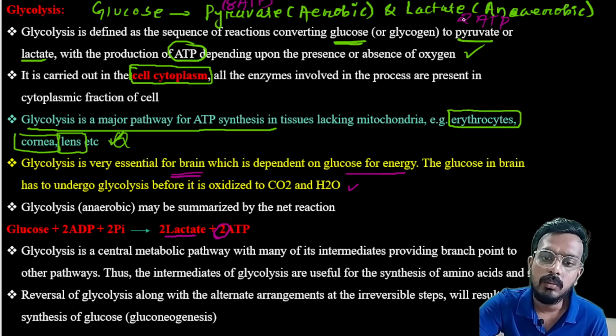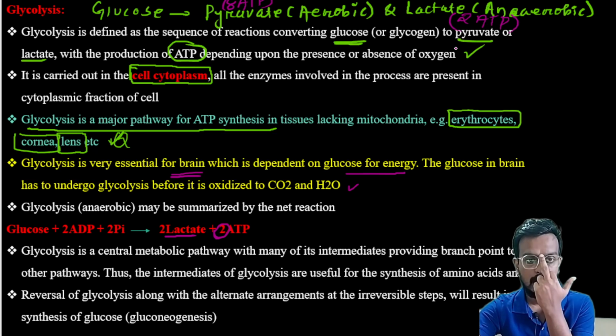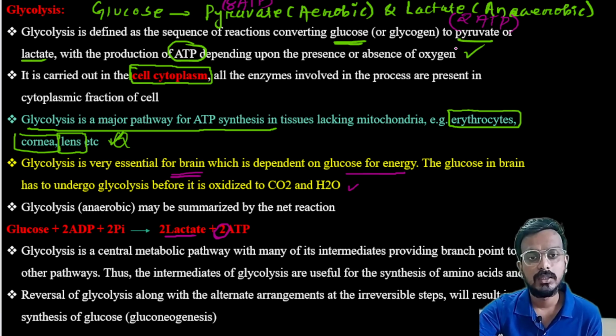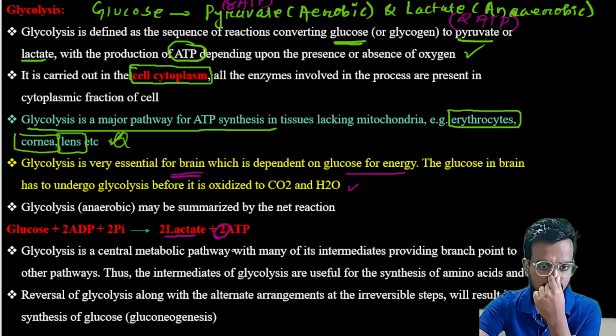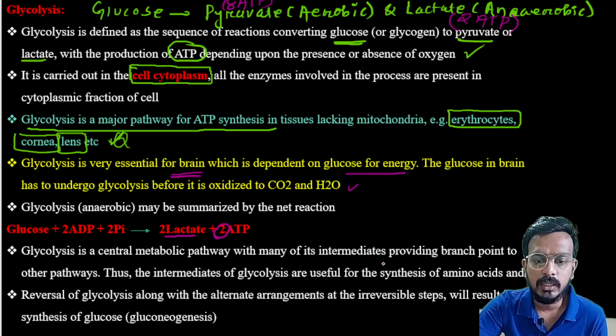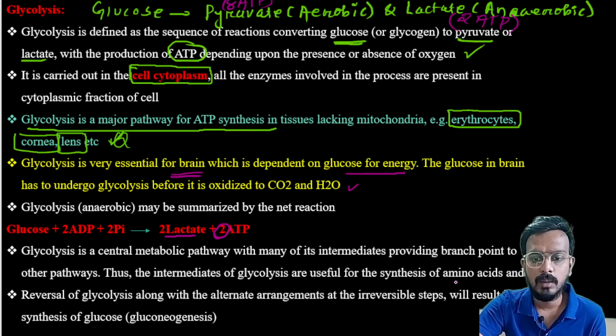So remember, a question can be asked on the number of ATP that can be produced. That can also be asked in the exam. Glycolysis is a central metabolic pathway, and its intermediates provide branch points to other pathways. Thus, the intermediates of glycolysis are useful in amino acid synthesis.